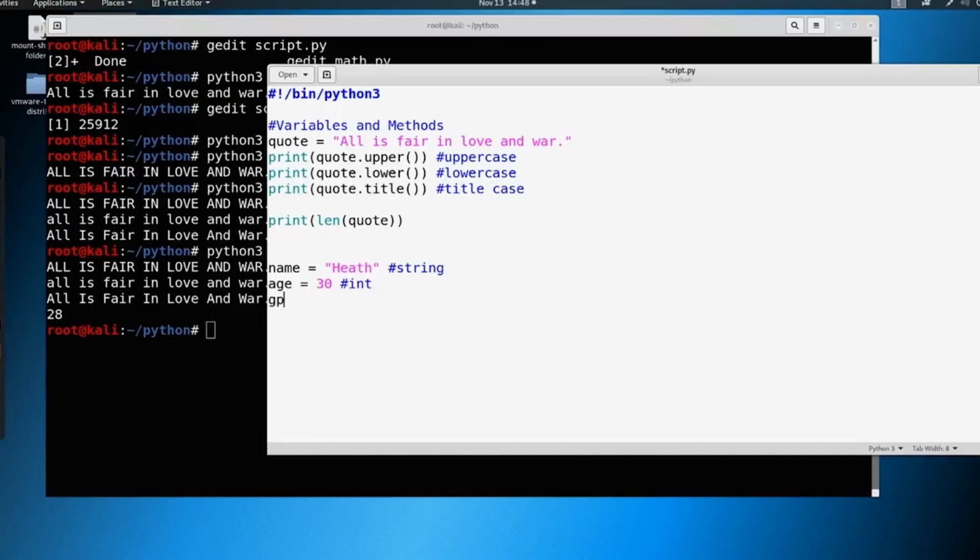Okay, and let's say, what's your grade point average? And my grade point average was 3.7. And this is what is called a float. Now, what is the difference between an integer and a float? Well, an integer has no decimal point. A float does. So if I was 30 years and 27 days, I might be 30.1 years old, right? But if I only define it as an integer, if I say int 30, then that's going to define that this number is an integer and nothing else. Same thing with float. If we want to have the decimal point there, we can float a number and define it as like 3.7.